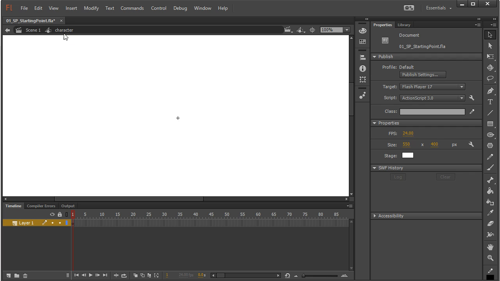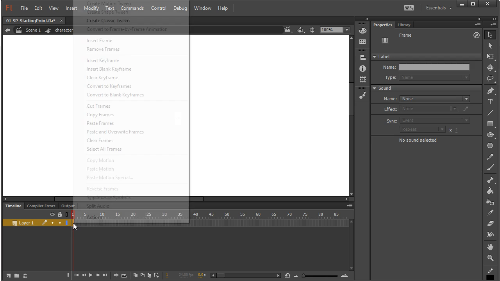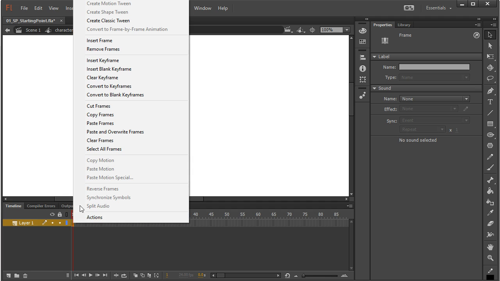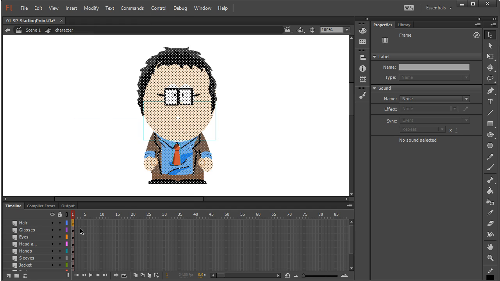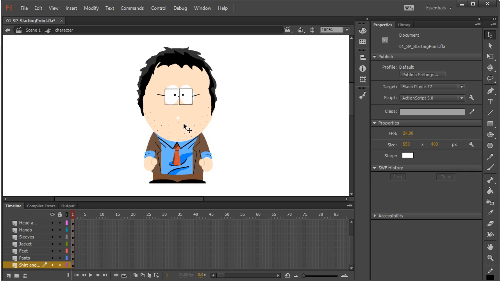Now notice that I'm in isolation mode, so I'm actually inside that graphic container right now. I'm not on the main movie. I'm actually inside the graphics, and it's asking me what do you want it to look like. So I'm just going to click on frame 1 of layer 1, right-click, and choose Paste Frames. And you'll notice not only does it paste our frames, but it keeps all of our layers intact. And this is going to make things a lot nicer later on when we want to manipulate things and possibly move things around. So there, I'm done.